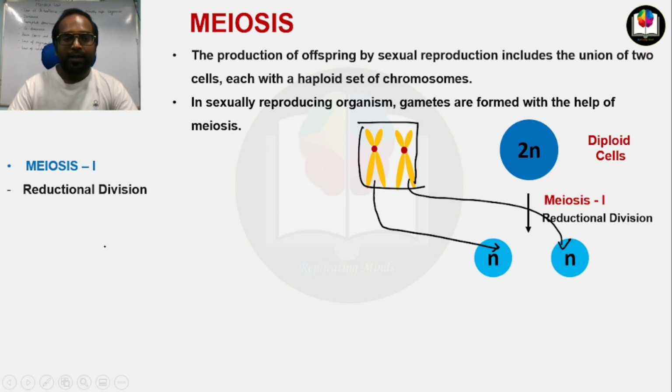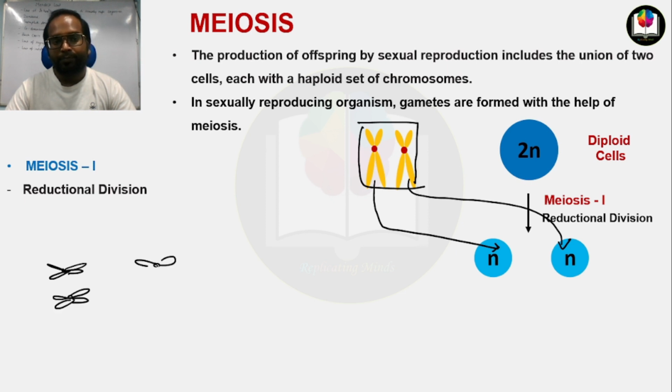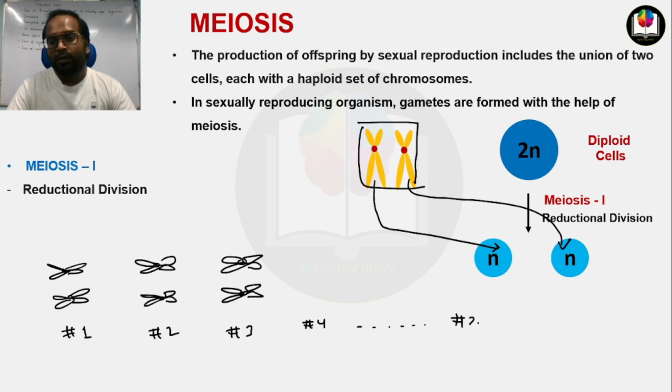Okay, let us understand this concept in a better way. Suppose this is a homologous pair of chromosomes. Suppose this is pair number 1, this is pair number 2, this is pair number 3, this is pair number 4, and up to pair number 23. You know that 23 pairs of chromosomes are present in diploid cells.